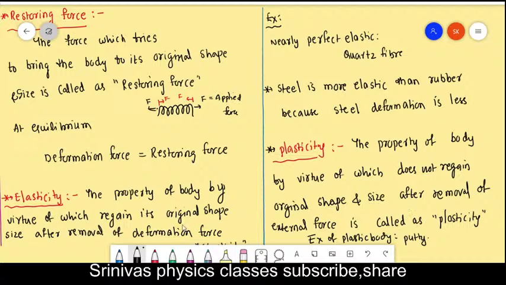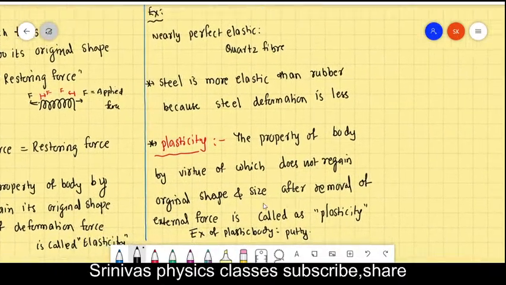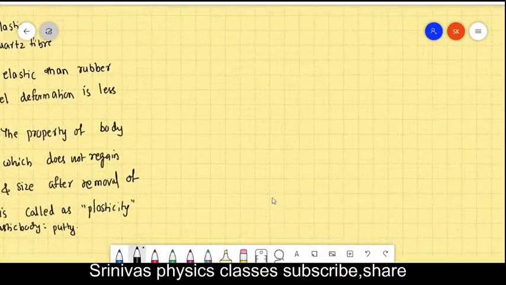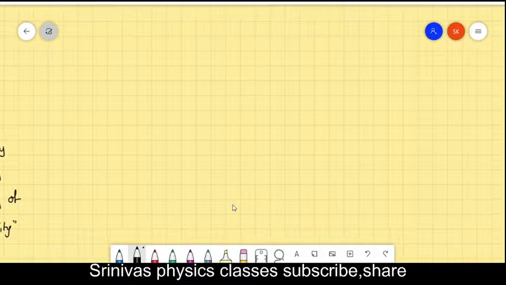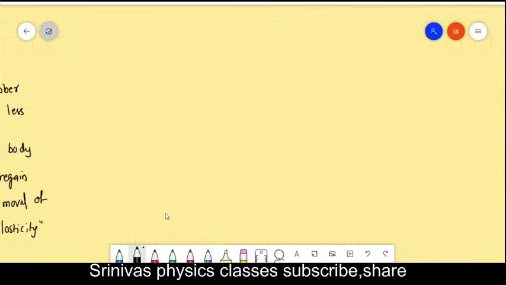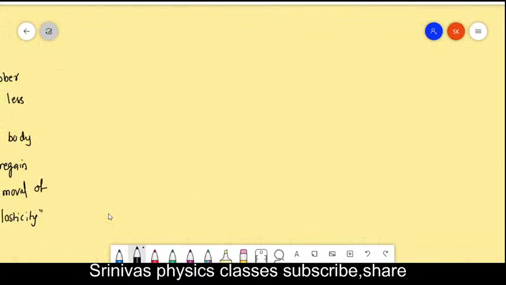If any object, after removal of the external force, comes to its original shape and size, that is called the elastic body. And if the object does not come to its original shape and size, that is called the plastic body. That's all. It is very simple. Have you understood what plasticity is and what elasticity is? Do you have any doubts? If you have any query, write in the chat box.